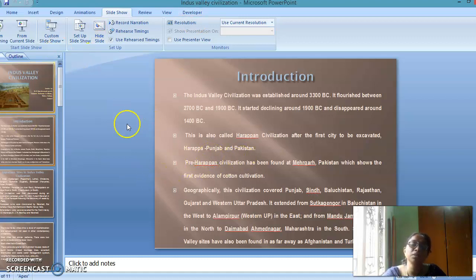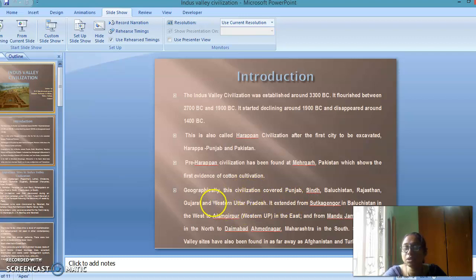The pre-Harappan civilization has been found at Mehrgarh, Pakistan, which shows the first evidence of cotton cultivation. So Mehrgarh is a place that was excavated, and there was evidence that cotton cultivation was prevalent in the Indus Valley period. Geographically, the civilization covered Punjab, Sindh and Balochistan, Rajasthan, Gujarat and western Uttar Pradesh.